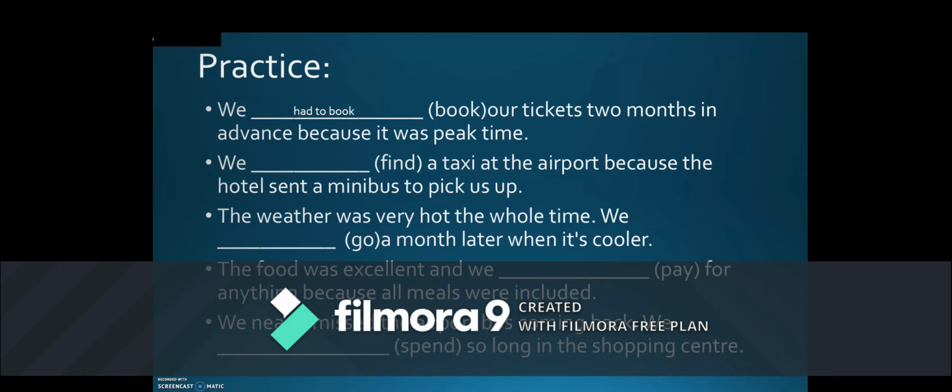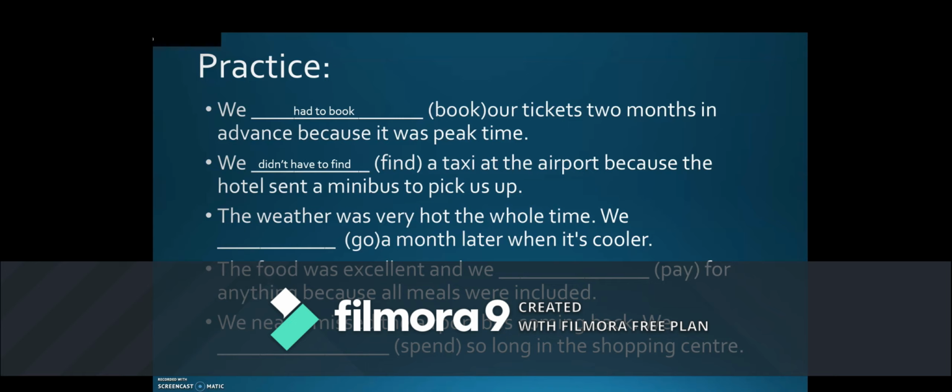The next sentence says, we find a taxi at the airport because the hotel sent a minibus to pick us up. Think about the answer. Exactly. We didn't have to find a taxi at the airport because the hotel sent a minibus to pick us up. There was no need. They didn't need a taxi.